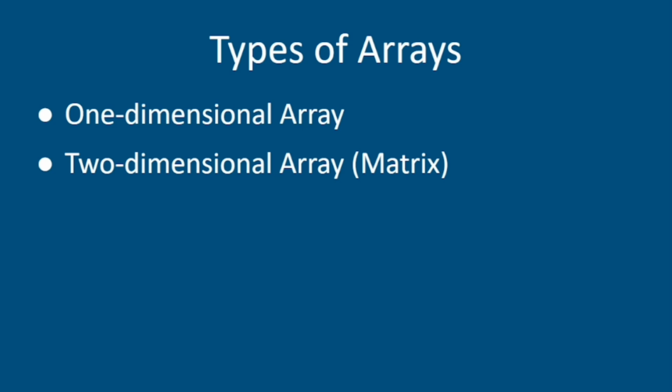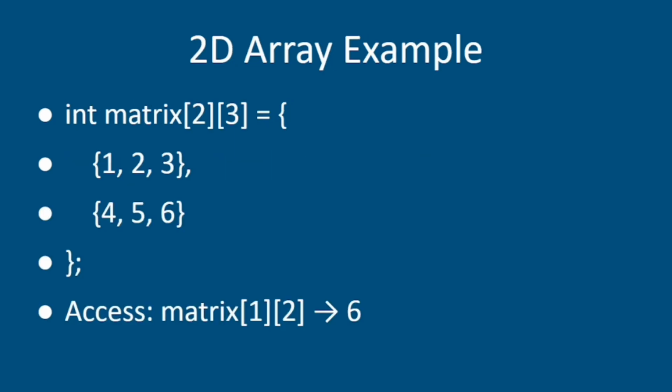The other array is the two dimensional array, which is basically used for performing matrix functions. If you are working on a matrix, we use a two dimensional array, which is in the form of a matrix. This is the example of a 2D array. We have to declare the integer data type, then define the array name, then define the two dimension array.